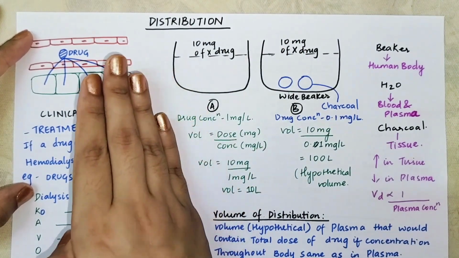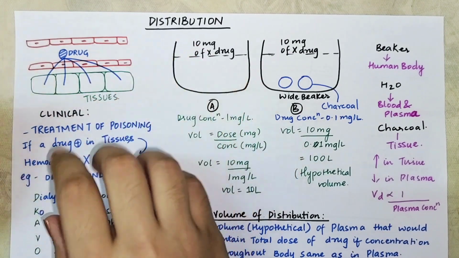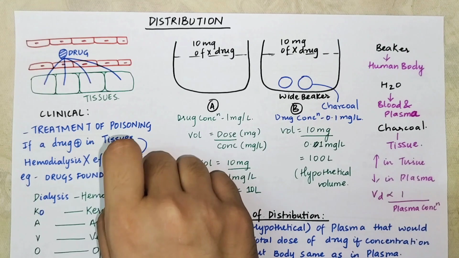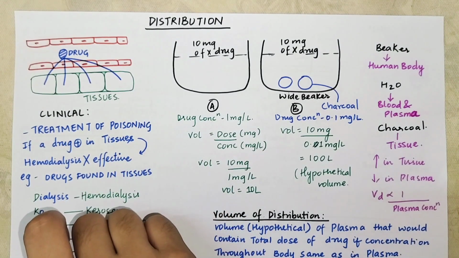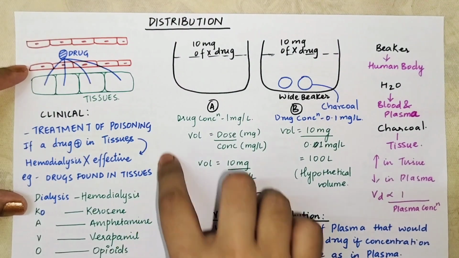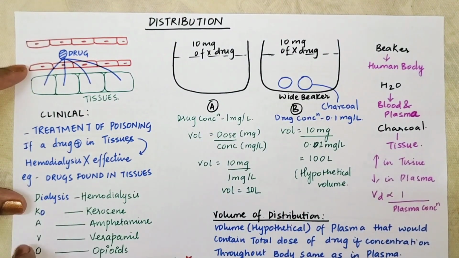And now why are we studying distribution? See, every concept has got a logic. There is logic, there is clinical application behind everything. If there is no clinical application, then there is no purpose of studying that topic, right? So now what is the clinical application? It is used in the treatment of poisoning.